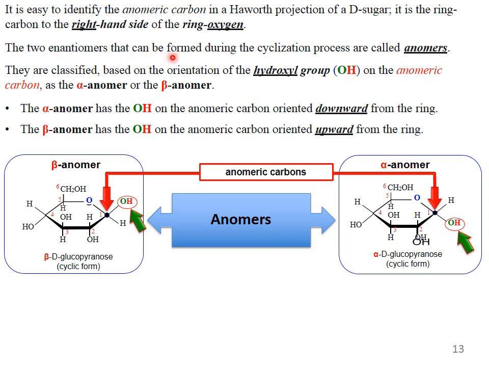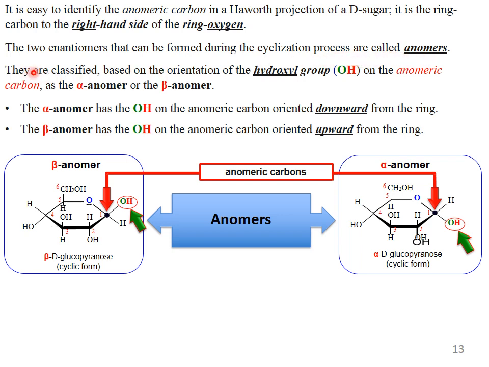They are classified based on the orientation of the hydroxyl group on the anomeric carbon as the alpha anomer or beta anomer. The alpha anomer has the OH on the anomeric carbon oriented downward from the ring. The beta anomer has the OH on the anomeric carbon oriented upward from the ring.